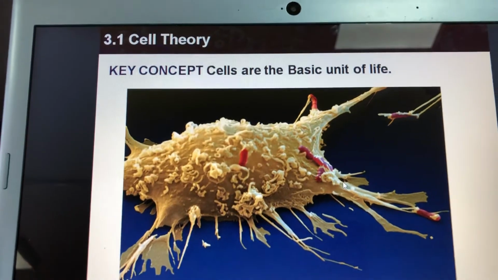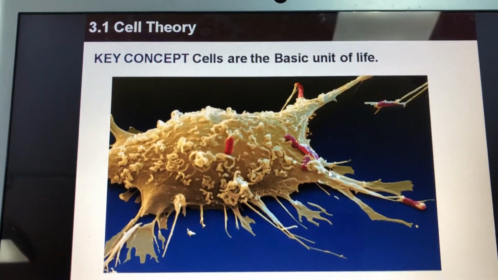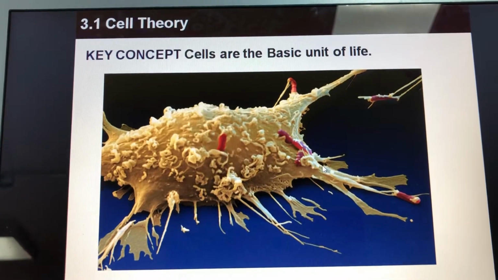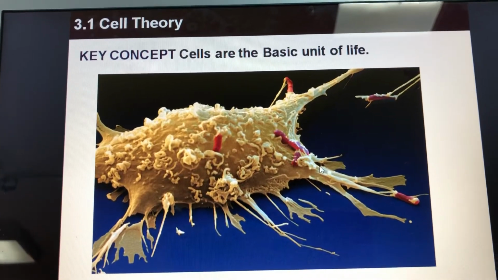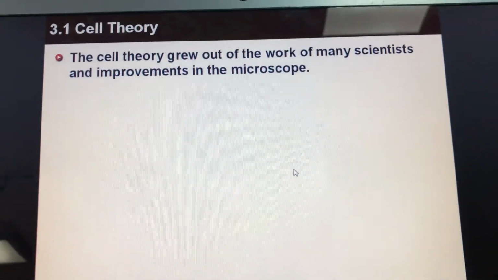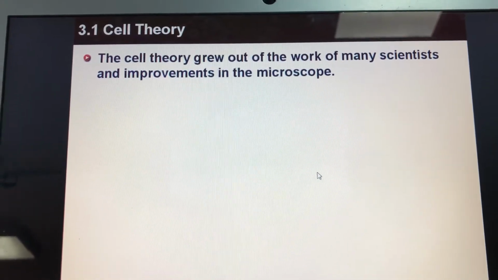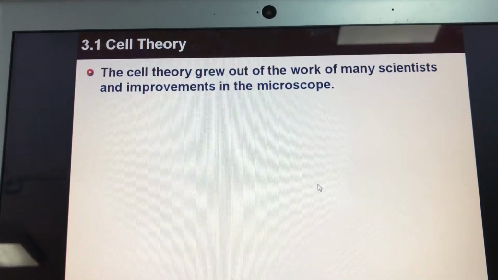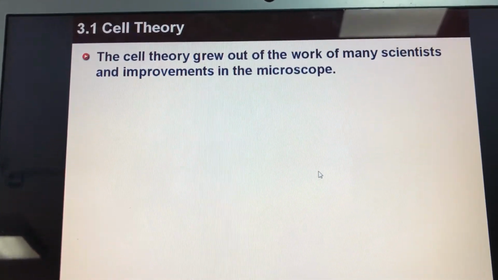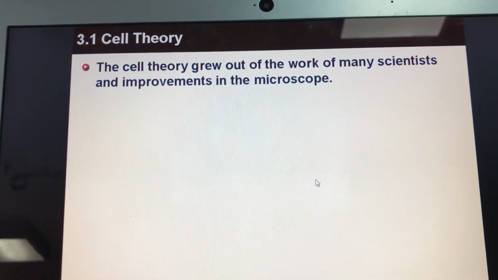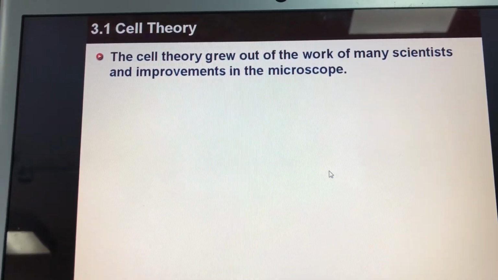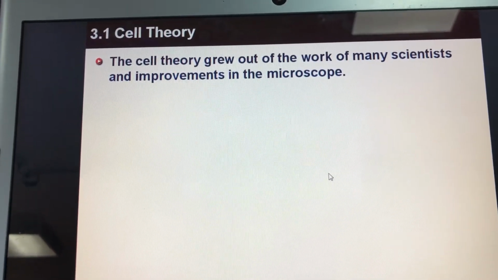Today our lesson is about the cell theory. The key concept is cells are the basic unit of life. Let's see how this cell theory grew up and give the principles of the cell theory. Now the cell theory grew out of the work of many scientists and improvements in the microscope.